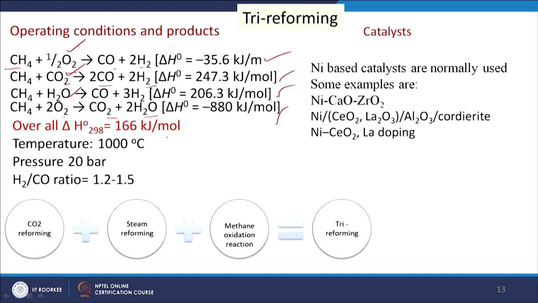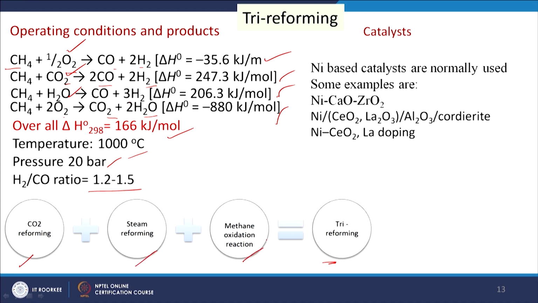So, overall heating value is 166 kilojoule per mole, temperature 1000 degree centigrade, pressure 20 bar, and hydrogen to carbon monoxide ratio 1.2 to 1.5. So, here we are getting tri-reforming, that is carbon dioxide reforming, steam reforming and methane oxidation reactions.